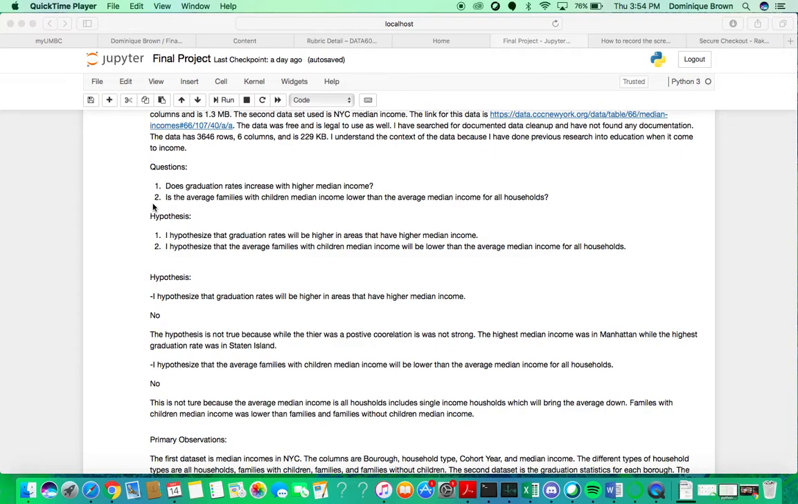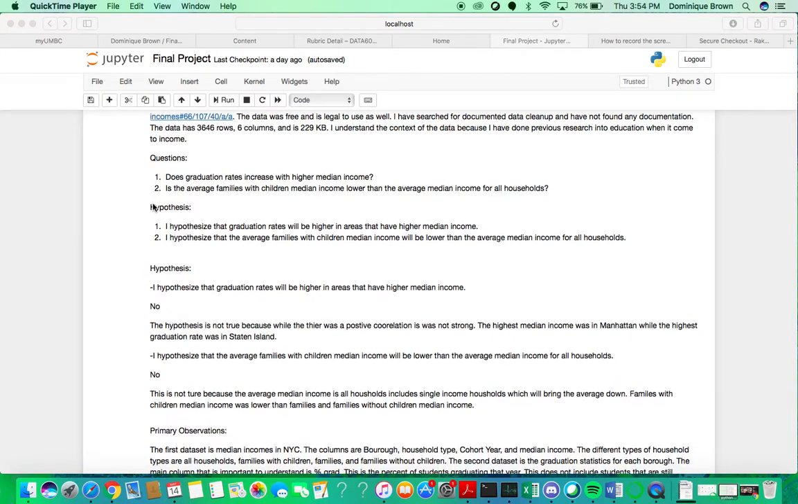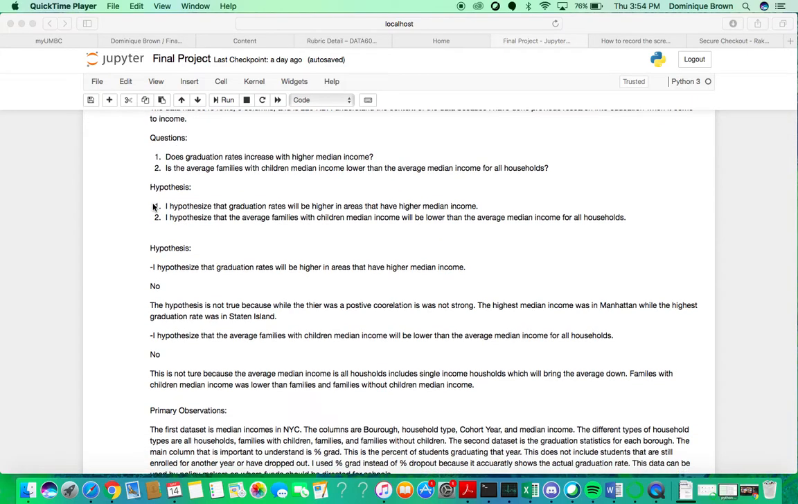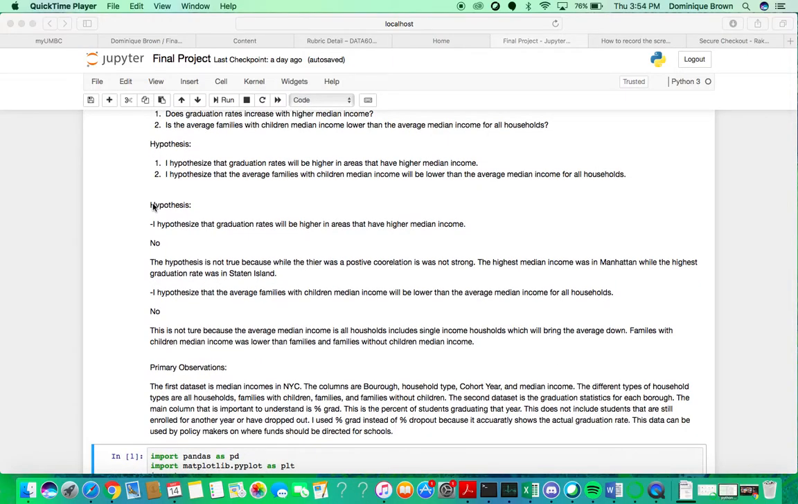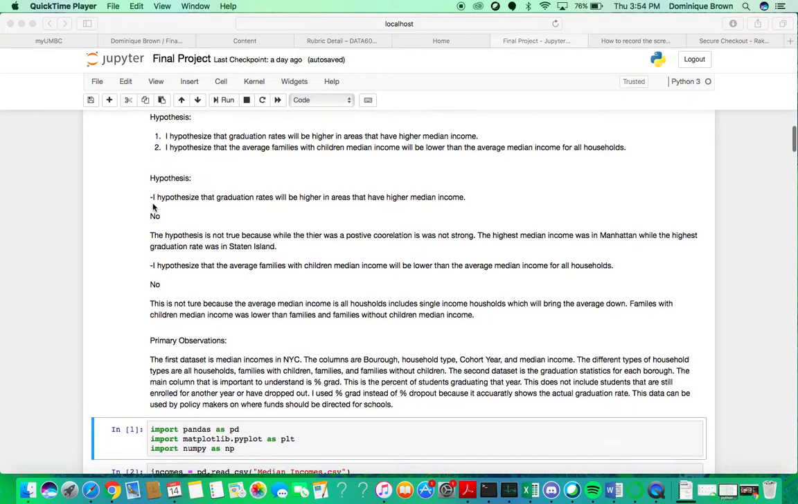The two questions we'll be answering in this project are: 1, does graduation rates increase with higher median income? 2, is the average families with children median income lower than the average median income for all households? I hypothesize that the graduation rates will be higher in areas that have higher median income, and I also hypothesize that the average families with children median income will be lower than the average median income for all households.